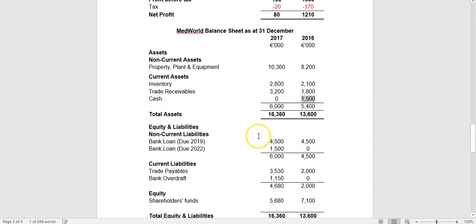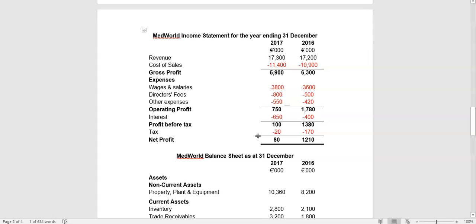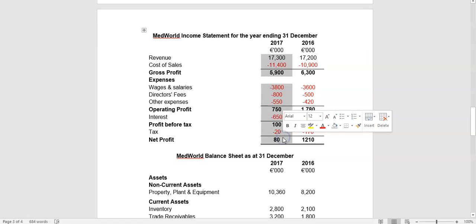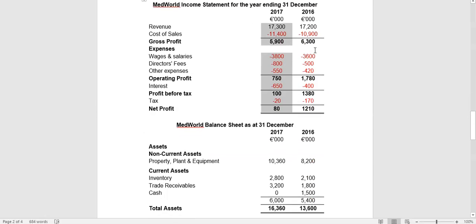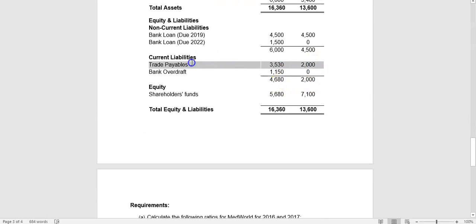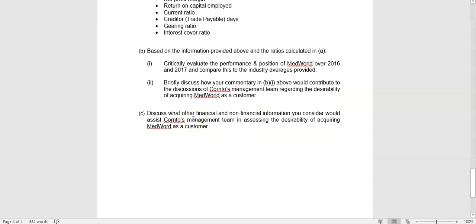Other financial information you might want to know is the budget. What's the budget looking like for 2018 and 19? Is this a one-off due to the new manufacturing facility? And does the company expect to turn around profitability in 2018? Maybe you want previous years, 2015, for longer term trend analysis, or you might want more detailed information about the trade payables, a breakdown of why those trade payables are increasing, and an explanation of why it's deteriorating so much. So there's plenty of flexibility in a question like that, but you have to give financial information and non-financial.